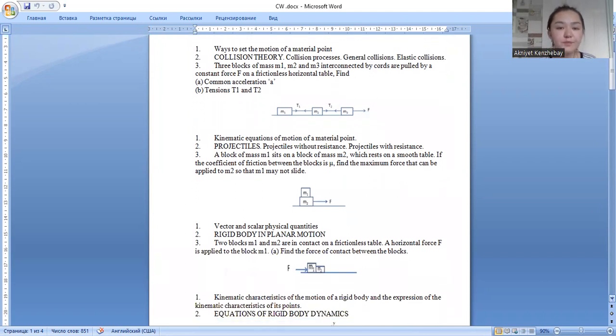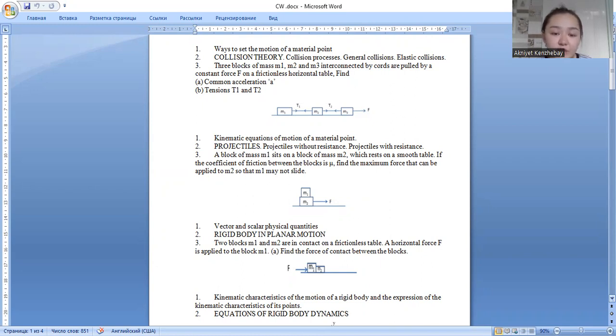The next question, ways to set the motion of a material point. There are three methods to set the motion of a material point. The first is the vector method, the next is the coordinate method, and then the natural method. The first, the vector way. In the vector method, we specify the motion: the position of a point is determined by a radius vector drawn from a fixed point in the selected reference frame.